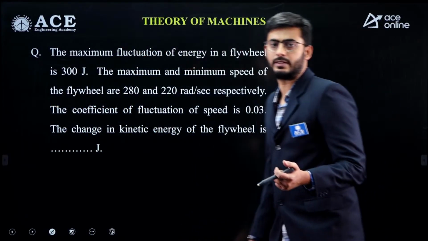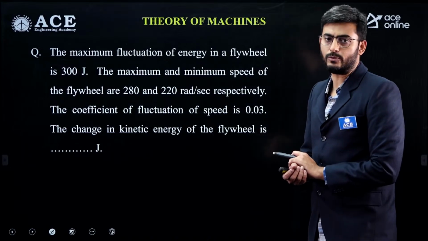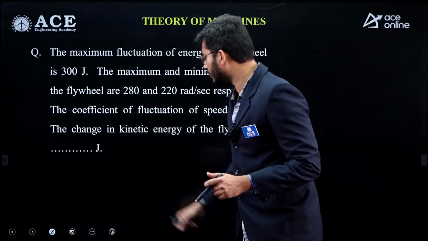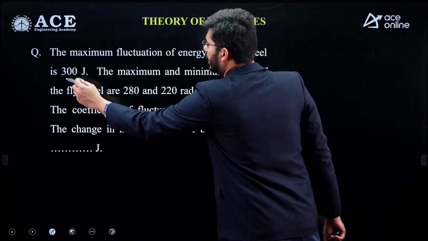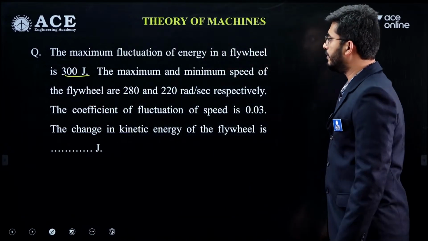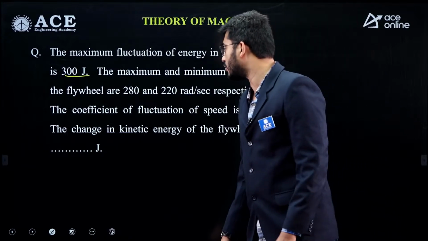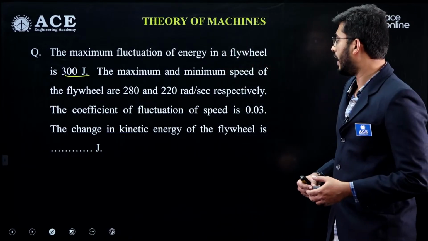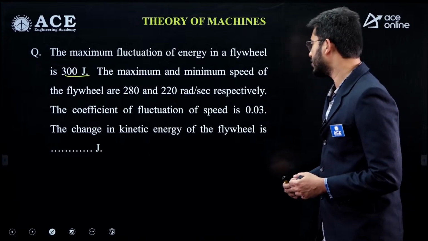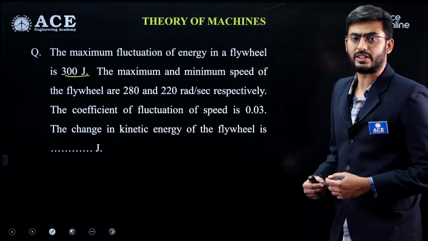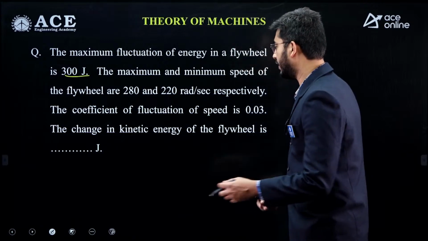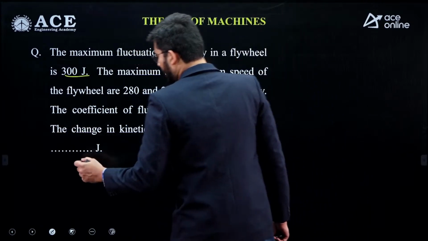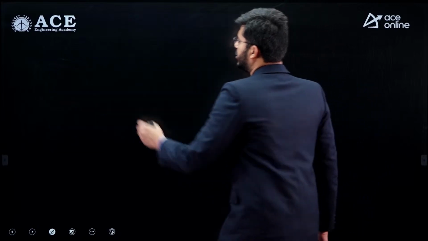Theory of machines questions. In theory of machines, guys, there were 5 questions asked. So here is the first question from the flywheels chapter. The maximum fluctuation of energy in the flywheel is 300 joules, and the maximum and minimum speeds of the flywheel are 280 and 220 radians per second. The coefficient of fluctuation in speed is given as 0.03, and we have to solve for the inertia of the flywheel.